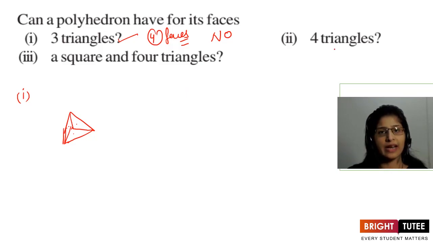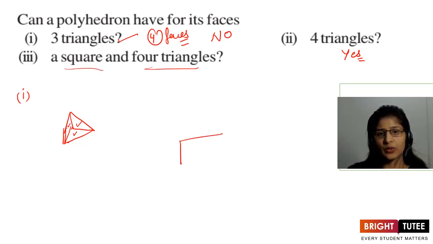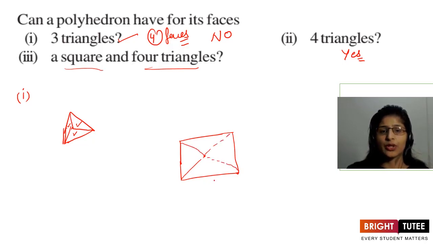Then they are saying 4 triangles. Can we have 4 triangles? Yes, 1, 2, 3 and the bottom one. That means a triangular pyramid. Yes, it is possible. Okay, a square and 4 triangles. If I draw a square, suppose this is a square, and we have to join them. So 1, 2, 3 and 4. So what are they saying? A square and 4 triangles. One square at the bottom and 1, 2, 3 and 4. Is that possible? Yes, this is possible. So the answer for the third part is also yes.